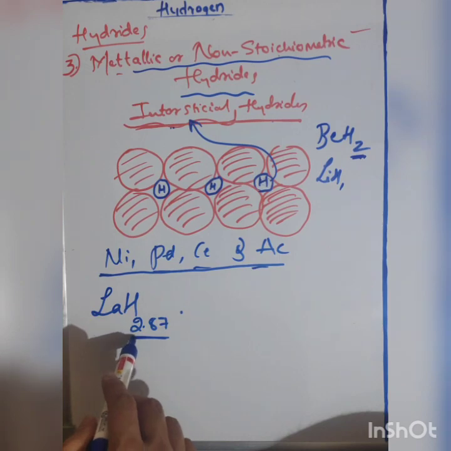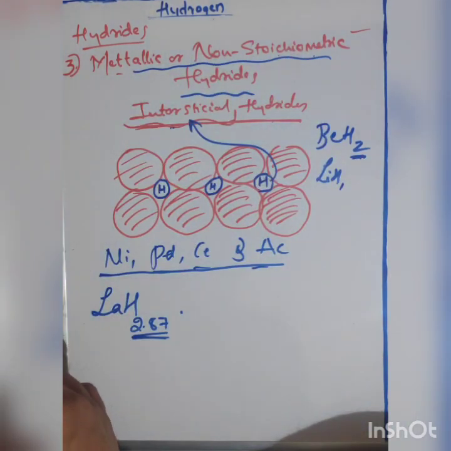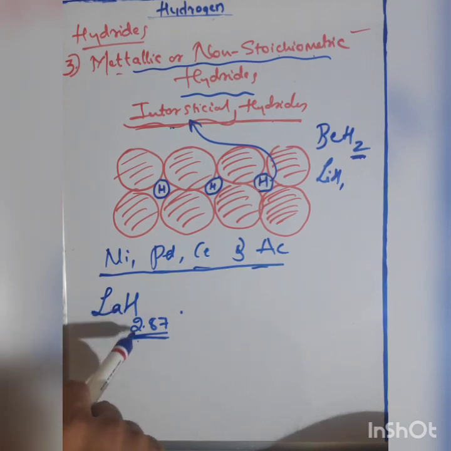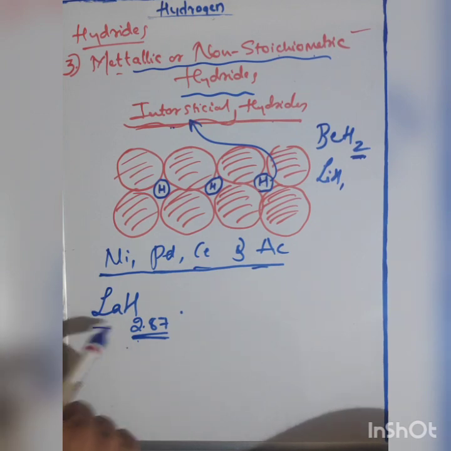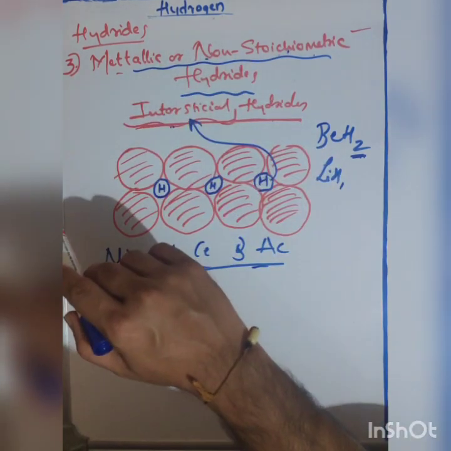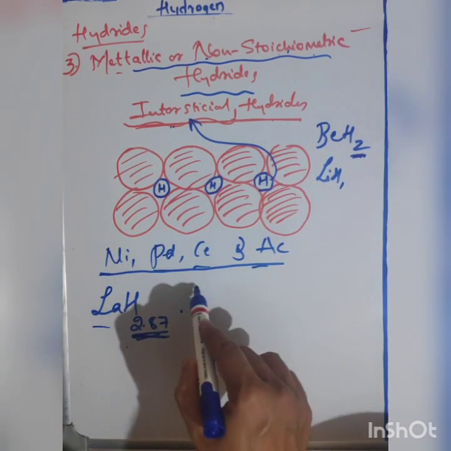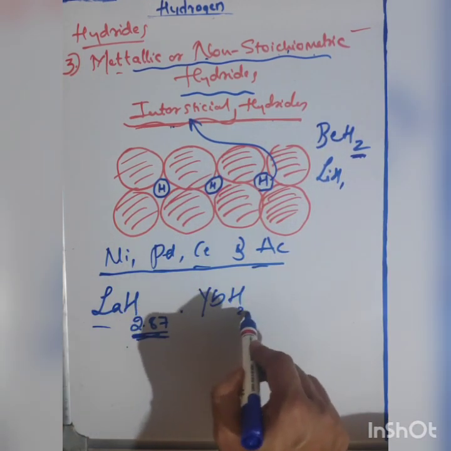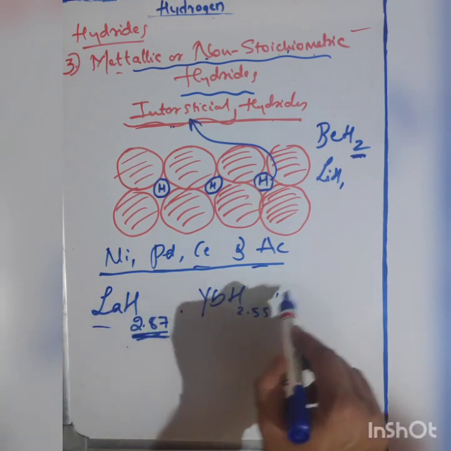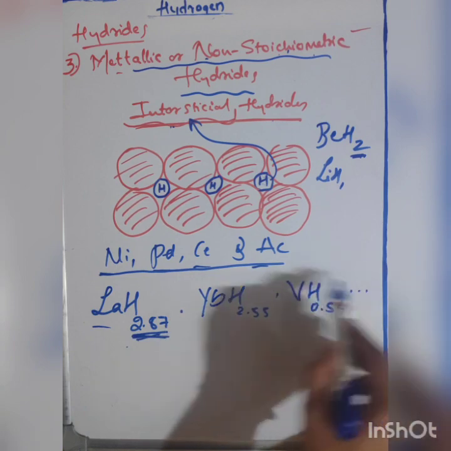That is the reason we call it non-stoichiometric. The exact number of hydrogens is not present in the compound. It is a fraction. So the exact number is not combining. One more example is ytterbium hydride, YbH2.5, and vanadium hydride, VH0.56, etc.